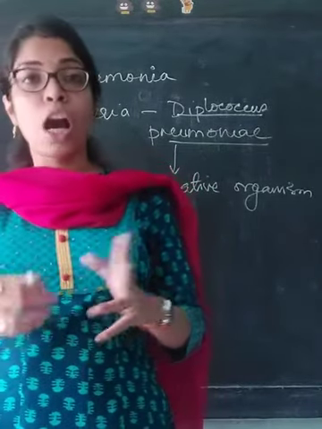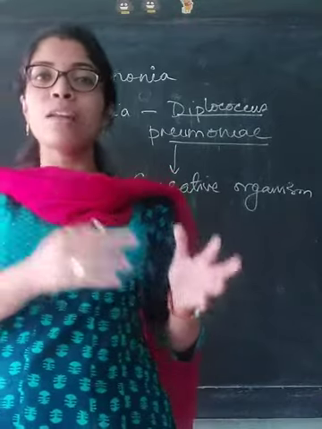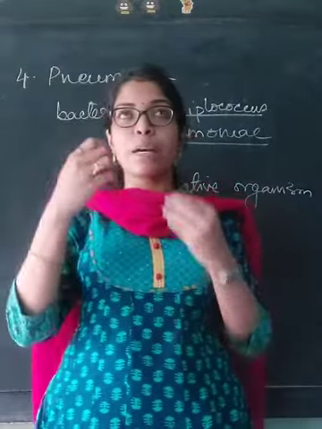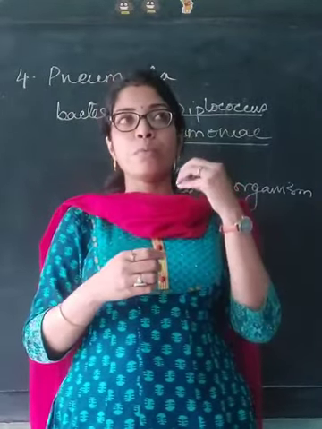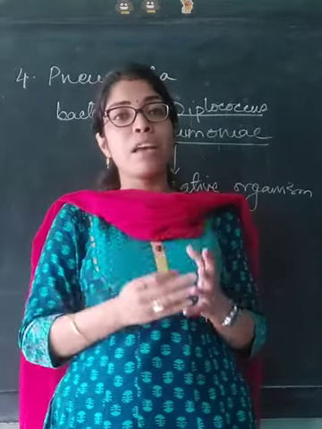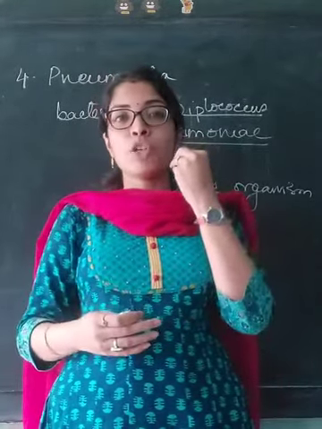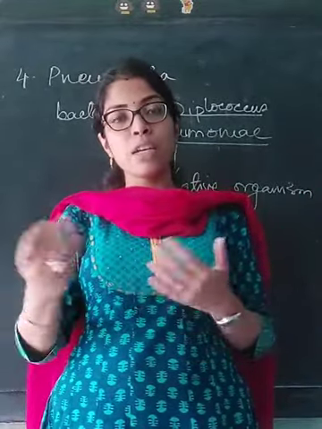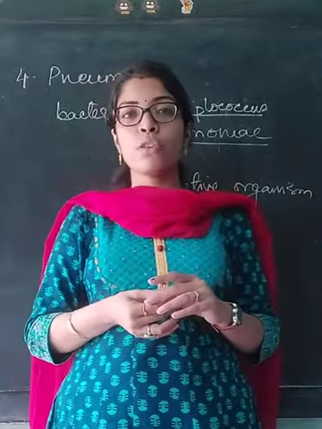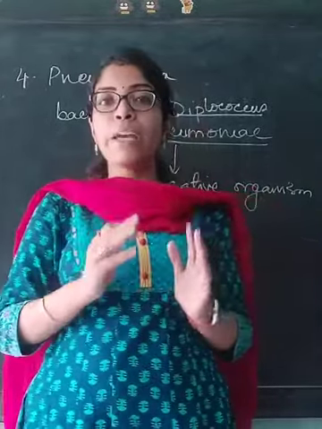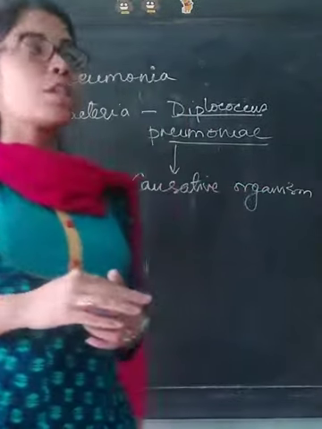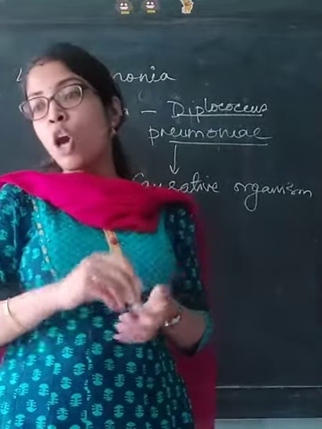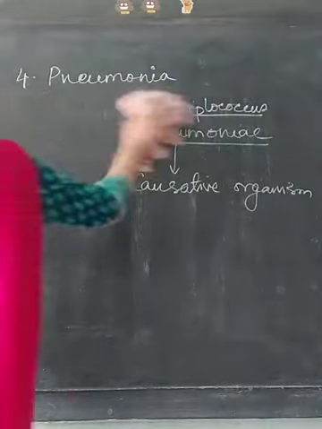Moving on to the transmission, how is this disease transmitted from one person to another? The disease spreads by the sputum of the patient. Sputum means the saliva, or whenever a patient is coughing or sneezing, whatever droplets come out from the mouth, if any other healthy person comes in contact with that, that may cause the transmission of the disease from one infected patient to a healthy person. So this is all about pneumonia, the causative organism, the symptoms and how it is transmitted. Moving on to the next disease.